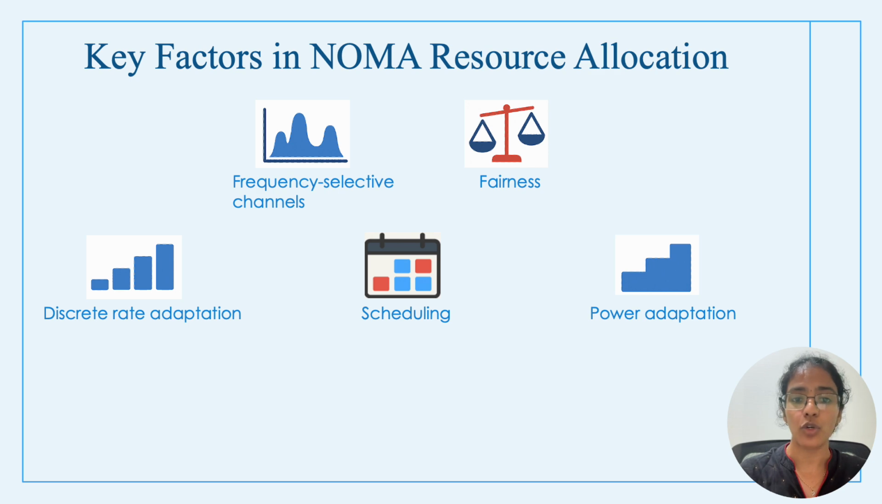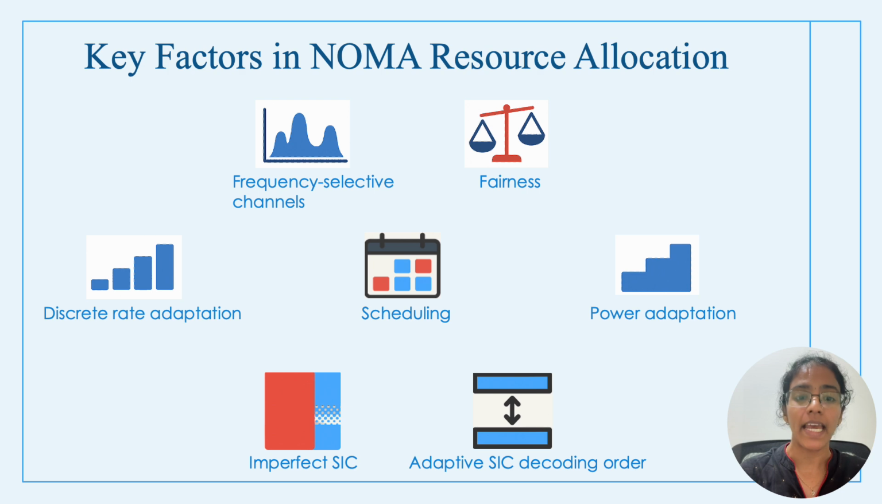Power adaptation, which is crucial for power domain NOMA. And the fact that SIC is imperfect, meaning residual interference from the previous decoding stages must be accounted for. Finally, adaptive SIC decoding order where order of decoding is not fixed but can be optimized. This adds another layer of complexity.